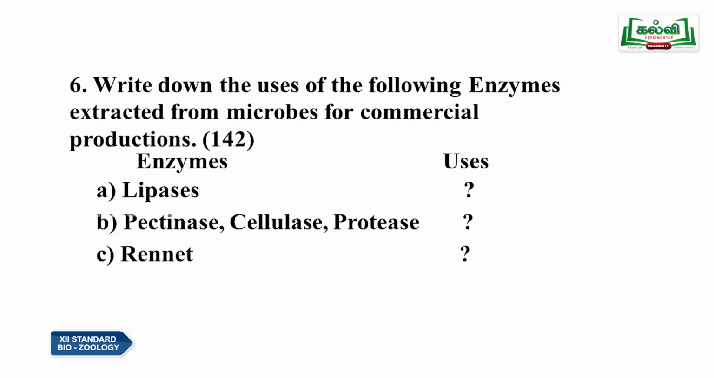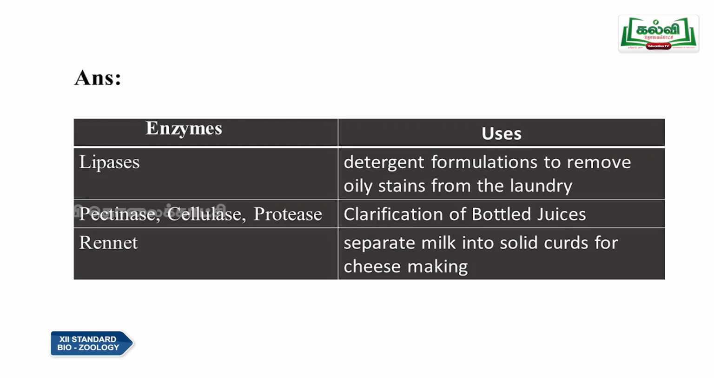The next one, the sixth one: write down the use of the following enzymes extracted from microbes for commercial production. It is on page number 142. They have given some enzymes here, so you have to write the uses of these enzymes. Let us see question A, lipases, question B, pectinases, cellulase and protease, and question C, rennet. So we will see the answer.